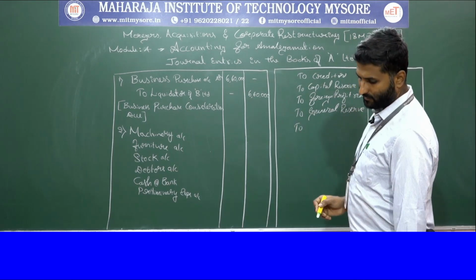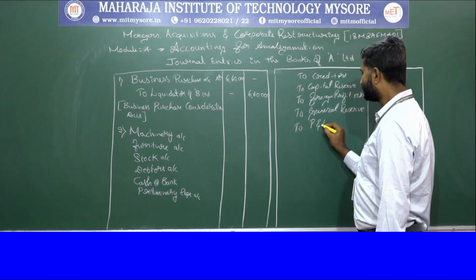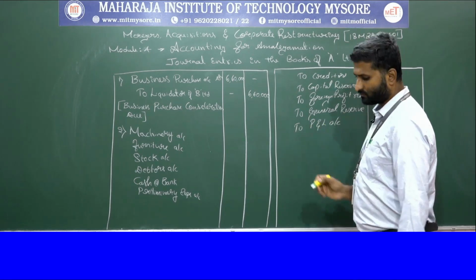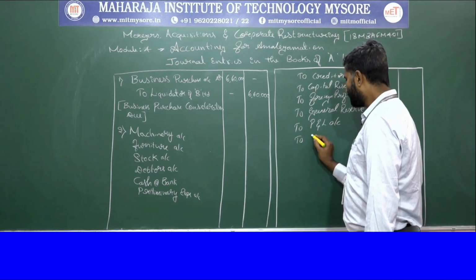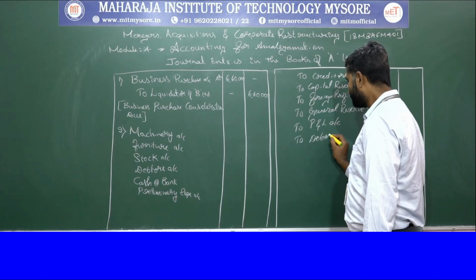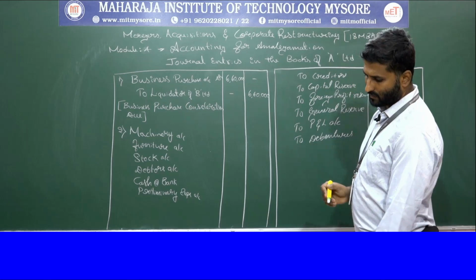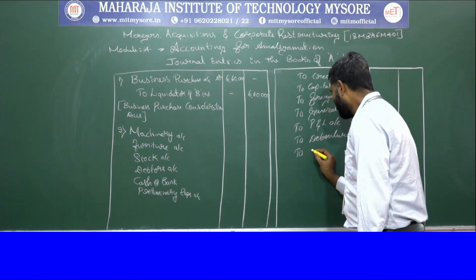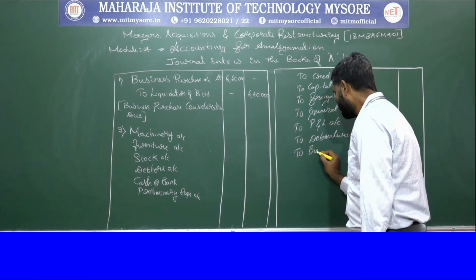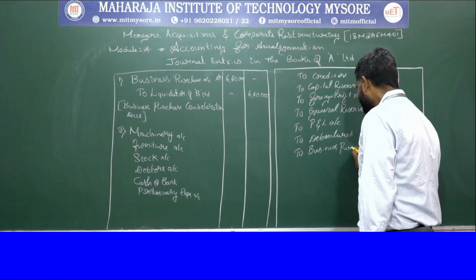And then we have profit and loss account, and we also have debentures. And at the last we have to business purchase account.